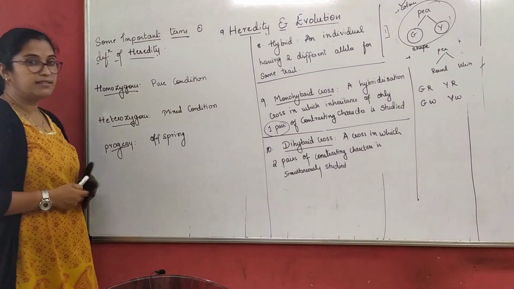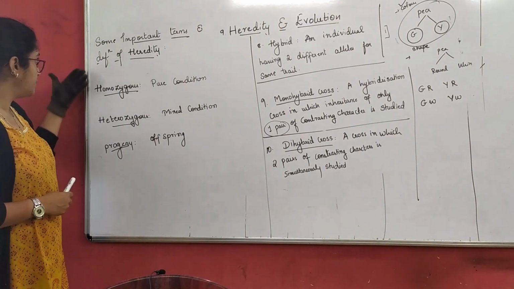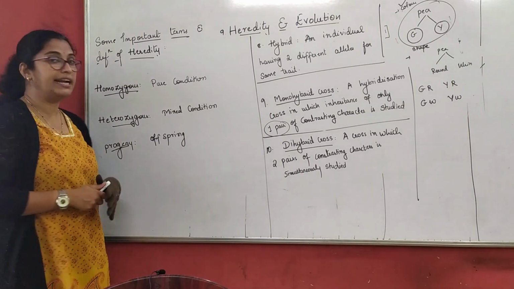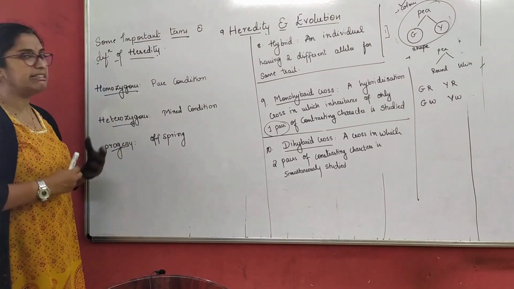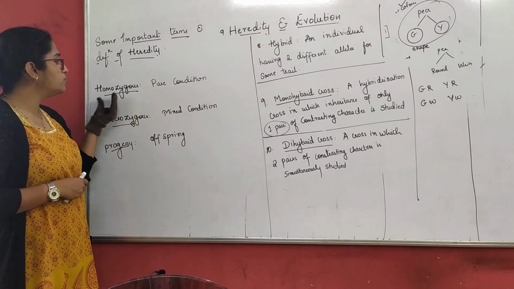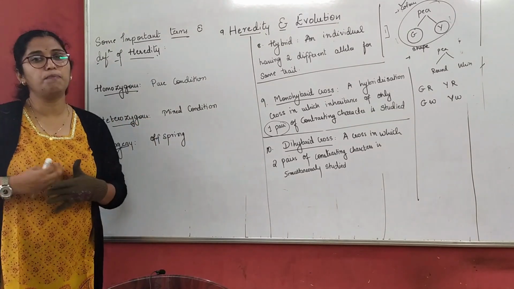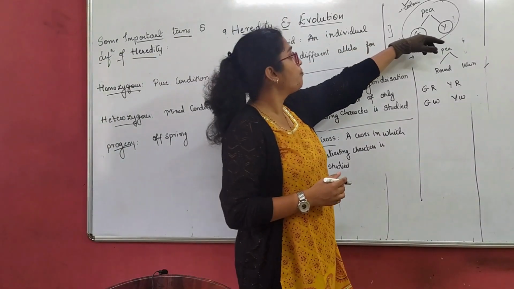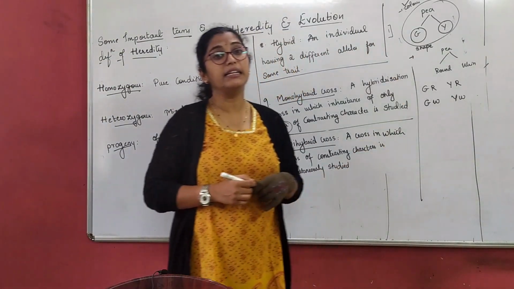So the last three terms of the chapter, these important terms: homozygous, heterozygous and progeny. Let's understand them in simple terms. Homozygous. When I say homozygous, I have just written it as a pure condition. That means, let me come to the color of the pea. So I have green color and yellow color.